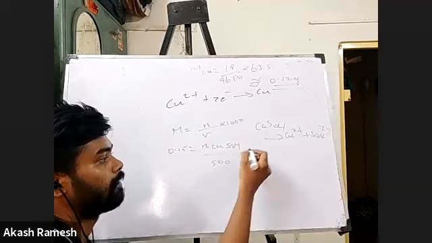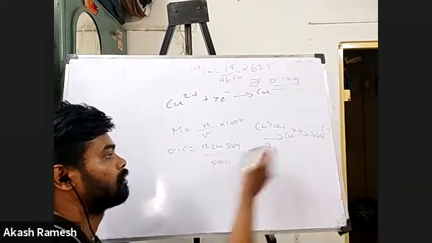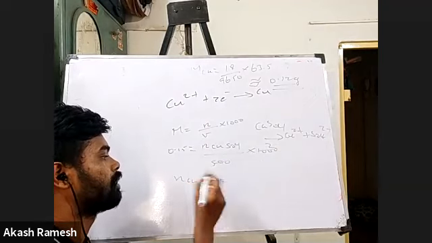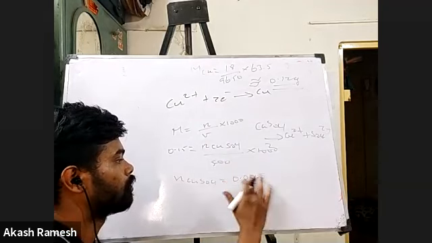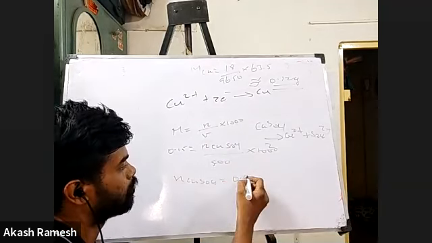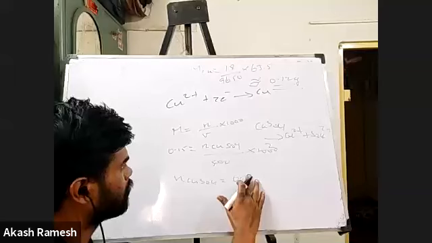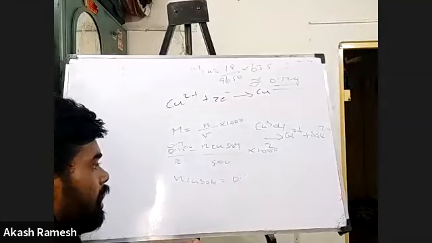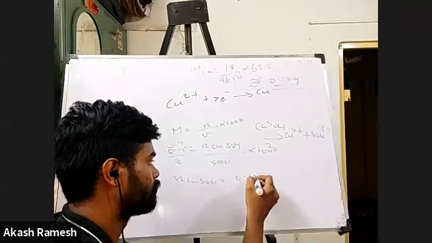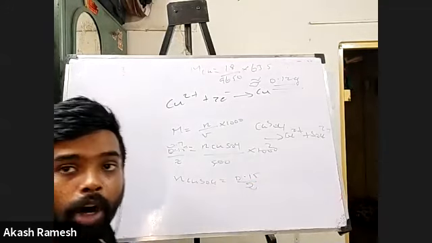Volume is given as 500 into 1000. So number of moles of copper sulfate would be 0.15 divided by 2, which is 0.075. It will get cancelled in a later stage, because current is also 0.15 amperes. We can keep it like this only. So we'll keep it as 0.15 divided by 2. Okay, this is the number of moles of copper.